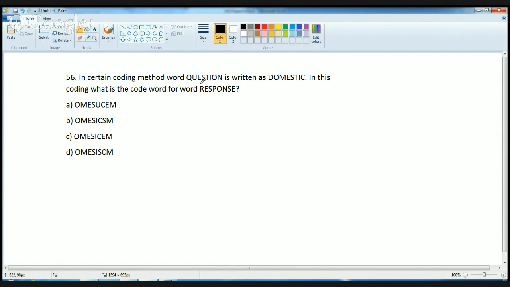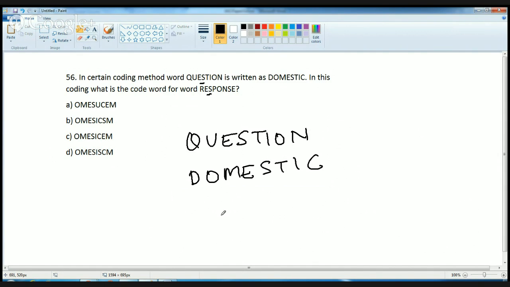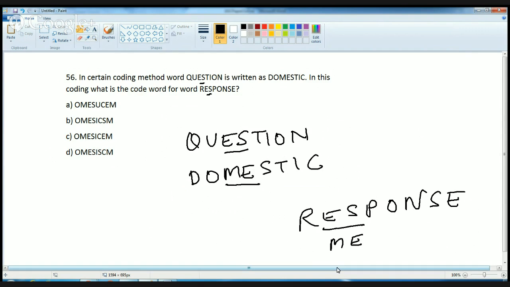In the question, you have the word RE, and here you have the word RE. The question leads to domestic, and the response would be written as: ES is written as ME, and again this is done in reverse, so ME is reversed as EM.